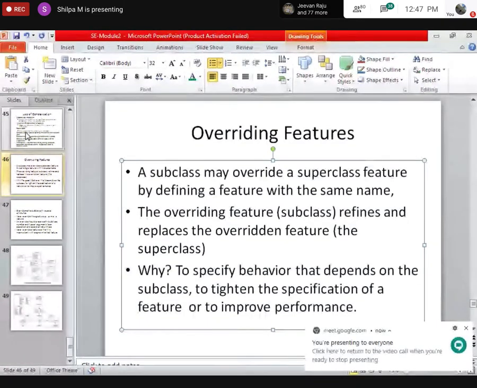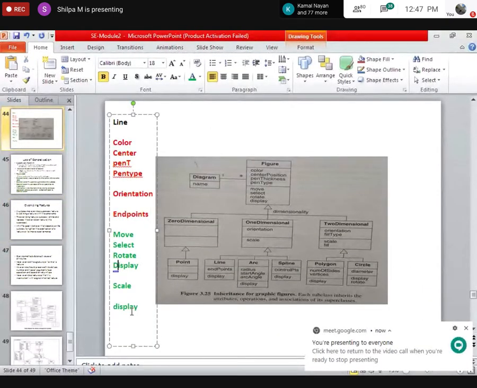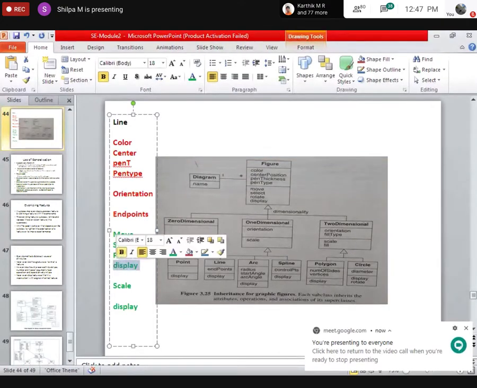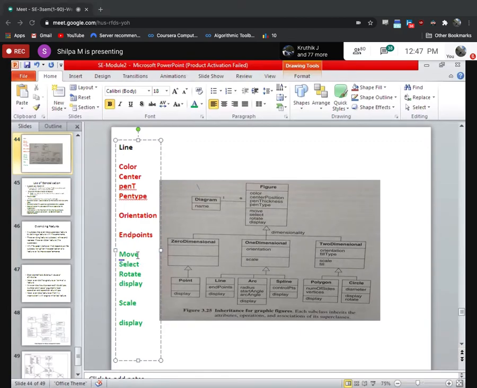I will take this example here only. For example, here in display, I have a function called display or a function so and so. This is from the base class. Do you all agree? This is a line here. Line gets from figure move, select, rotate, and display. From one dimension, it will get scale, and its own, it has a display. Let's say the display here will display just that figure.